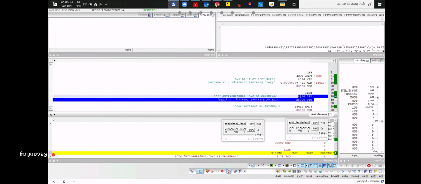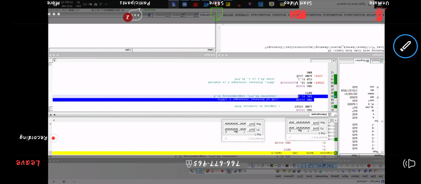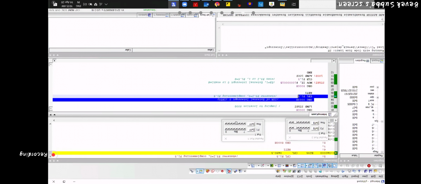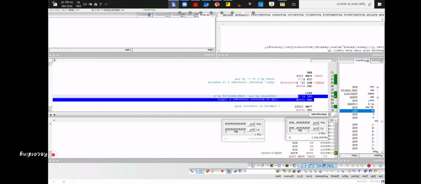Whenever I give low signal, the control of the program is automatically transferred to location 0003, which is happening right now. If I give 1, this is in location 8000 right now. If I give 0, this is in location 0003.